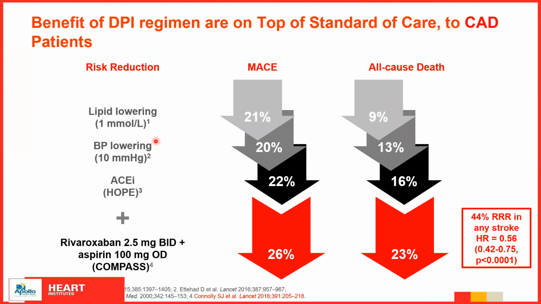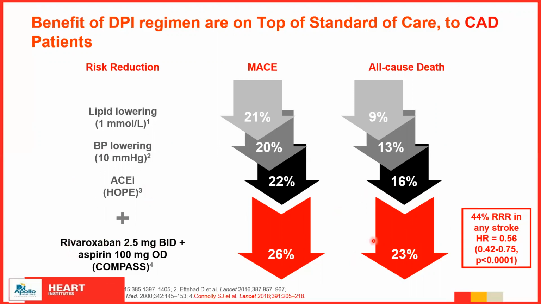And if on top of lipid lowering, blood pressure lowering, and ACE inhibitor, you add the vascular dose of Rivaroxaban with aspirin, it was seen that there was almost a 23% decrease in all-cause death and a 26% decrease in major adverse cardiac events. So this translates to a 44% relative risk reduction in any type of stroke.